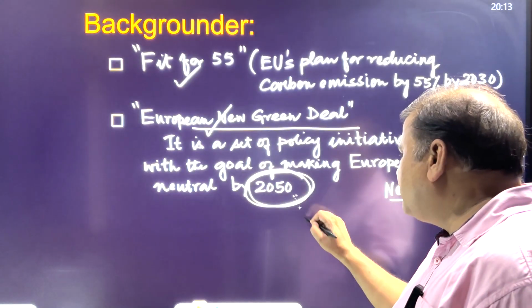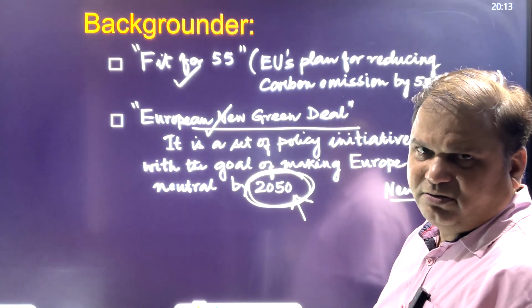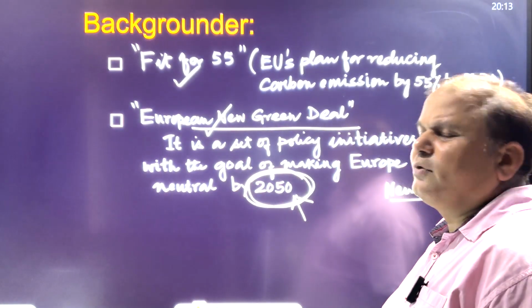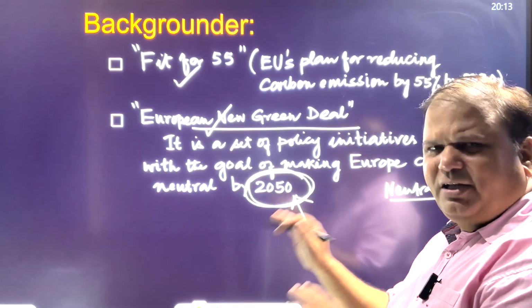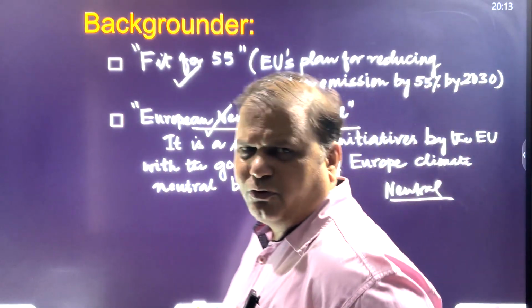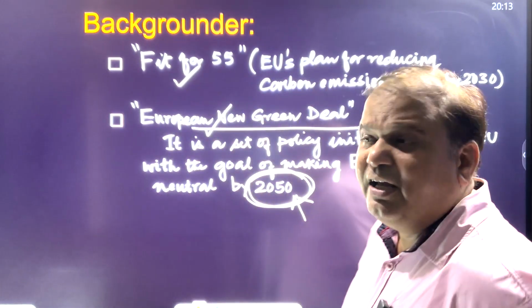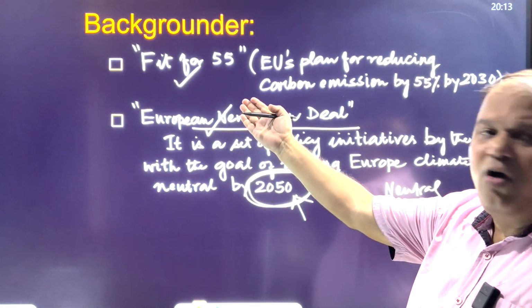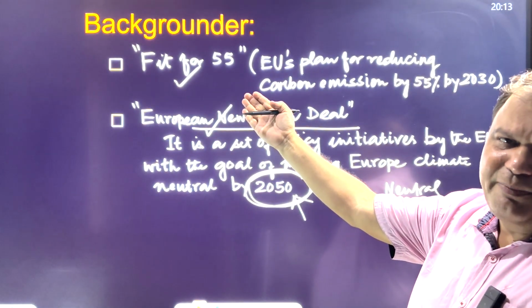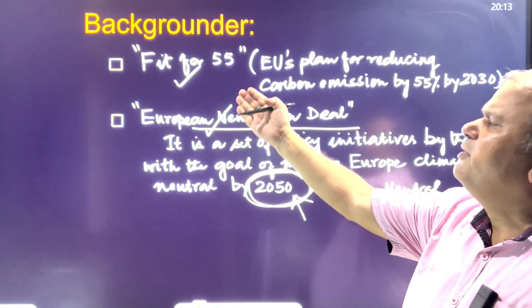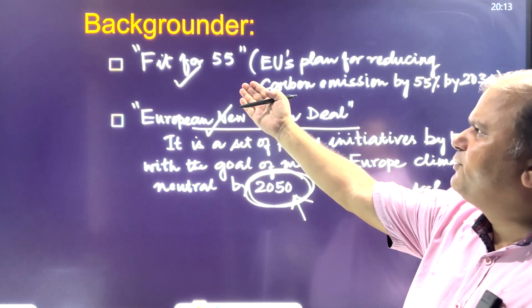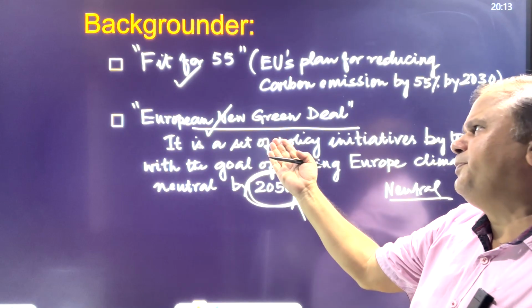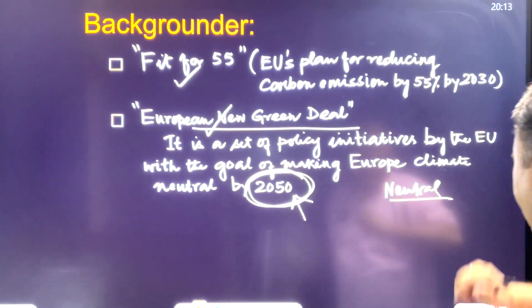And certainly this is required by the Paris Declaration, that you have to neutralize your emissions by 2050. Europe would be the first continent to do so as far as the initiatives are concerned. So as a backgrounder of the carbon border adjustment mechanism, there are two initiatives. One is Fit for 55 and the second is European New Green Deal. So that can be written.